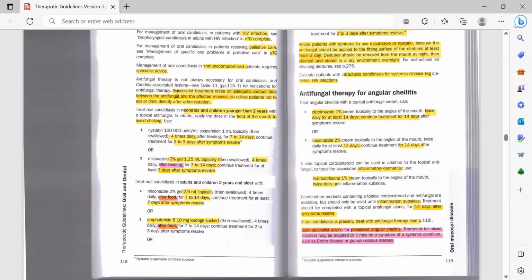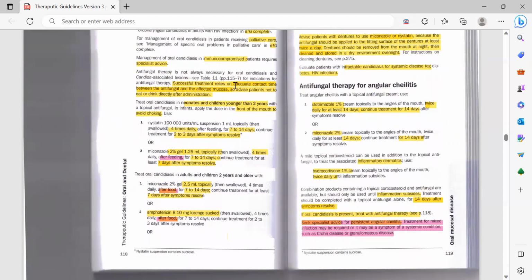Antifungal therapy is not always necessary for oral candidiasis and candida associated lesions. For indication for antifungal therapy, successful treatment relies on adequate contact time between the antifungal and the affected mucosa. So advise the patient not to eat or drink directly after administration. It is a very common thing, right? So we just need to advise our patient to leave these gels on as long as they can, because we need adequate contact time so that these antifungals work more efficiently on those lesions.